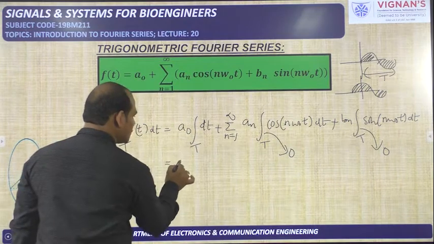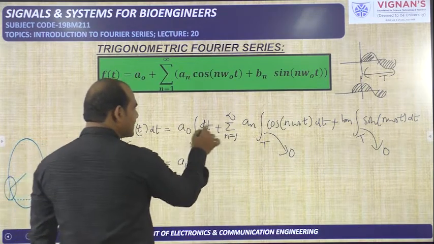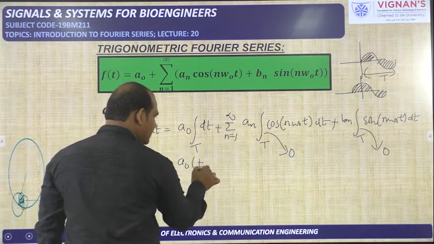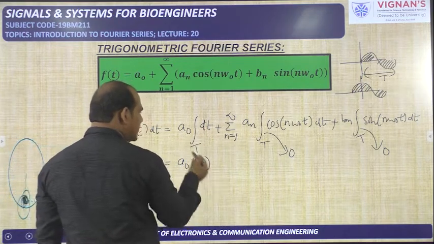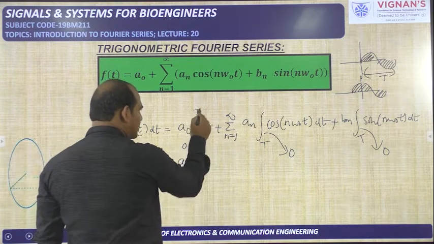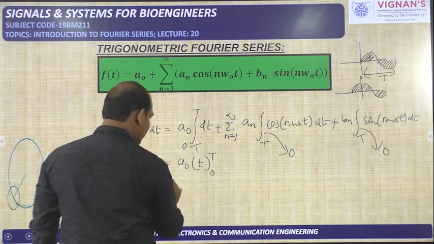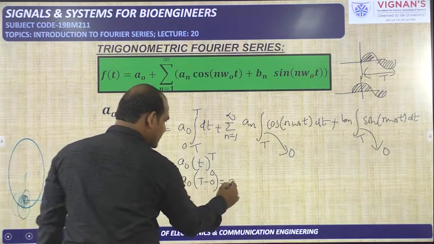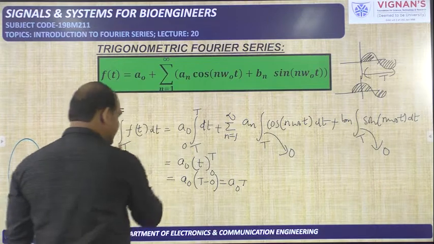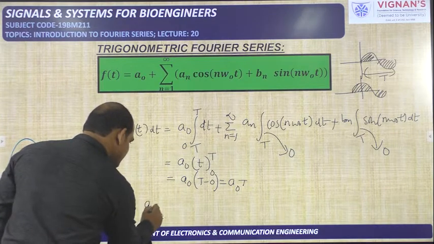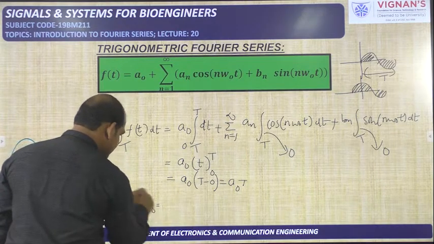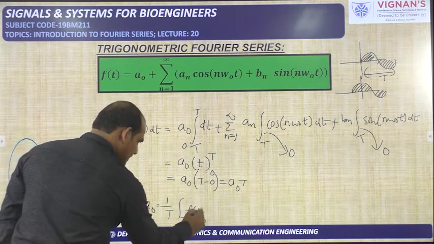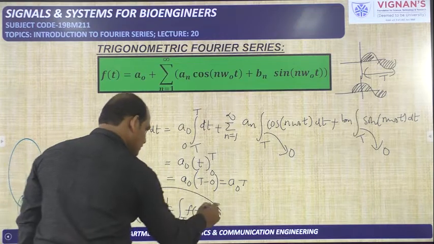So it is equal to a naught into integration dt. That means integration of 1 with respect to t is small t, but we need to do the integration over one period, for example from 0 to capital T. It is equal to a naught into upper limit minus lower limit, that is a naught into capital T. This side integration is there. So a naught is equal to, sending T to this side, 1 by T integral over one period f of t dt. This is the proof for the a naught value.